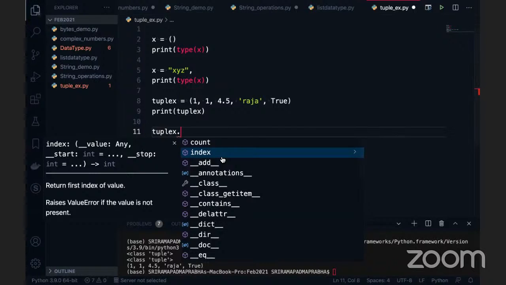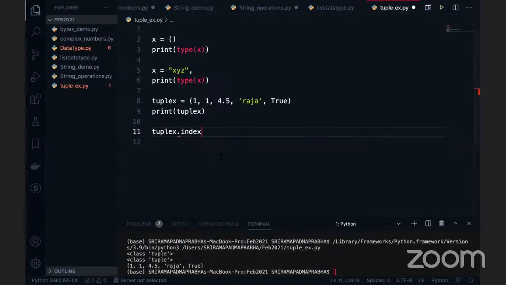For example, bank founder or bank headquarters. These are the data which are always constant. We don't change it, so those data we keep in a tuple. The data on which we do daily transactions, like a customer adding an amount or withdrawing or depositing money, this is transaction data. There we can go for the list, the real-time way, right? So now here I can use the index function. I can get the data. This is the same thing, right?